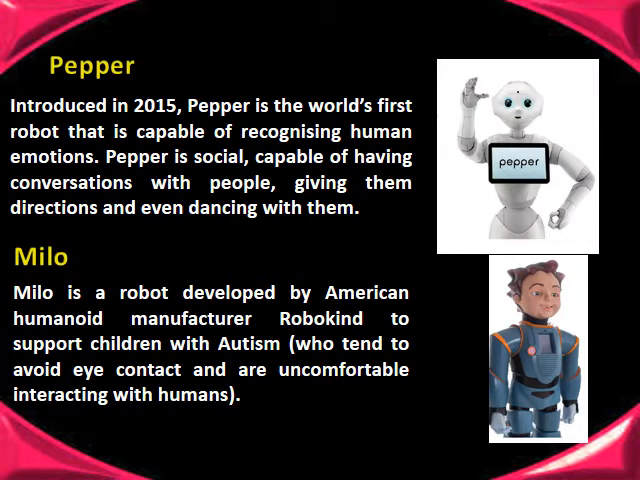Pepper. Introduced in 2015, Pepper is the world's first robot that is capable of recognizing human emotions. Pepper is social, capable of having conversation with people, giving them directions, and even dancing with them. Milo. Milo is a robot developed by American humanoid manufacturer RoboKind to support children with autism who tend to avoid eye contact and are uncomfortable interacting with humans.